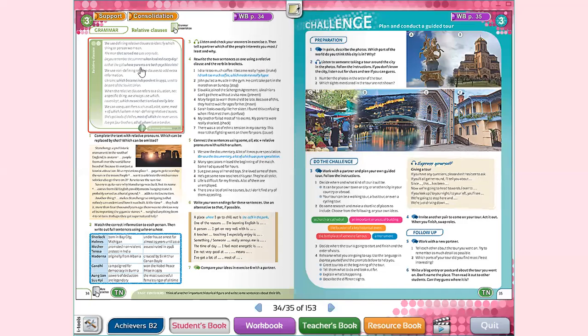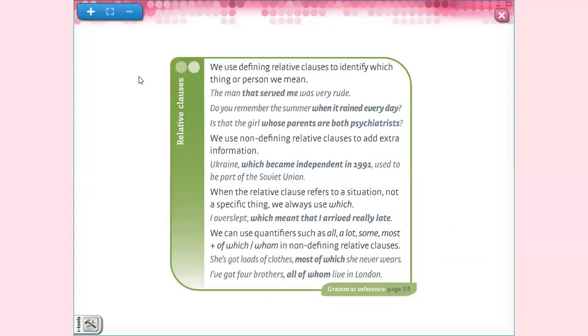Now let's continue with the book, guys. Check out your books and workbooks, and let's see the first part. Here we have page 34, yes. Relative clauses. We use defining relative clauses to identify which thing or person we mean. Example: the man that served me was very rude. You remember the summer when it rained every day? Here we use when, it talks about the time. Is that the girl whose parents are both psychiatrists?